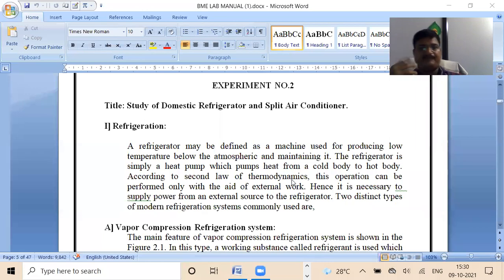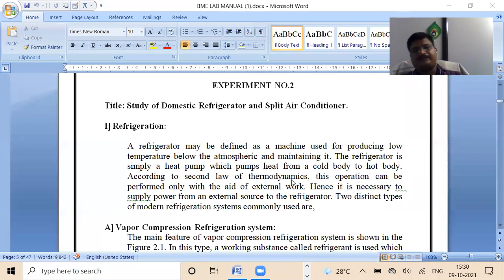Few people may have an air conditioning system in their home. You can see air conditioning systems at many places like offices, malls, theaters. This refrigerator and split air conditioning system we are going to study in this practical.